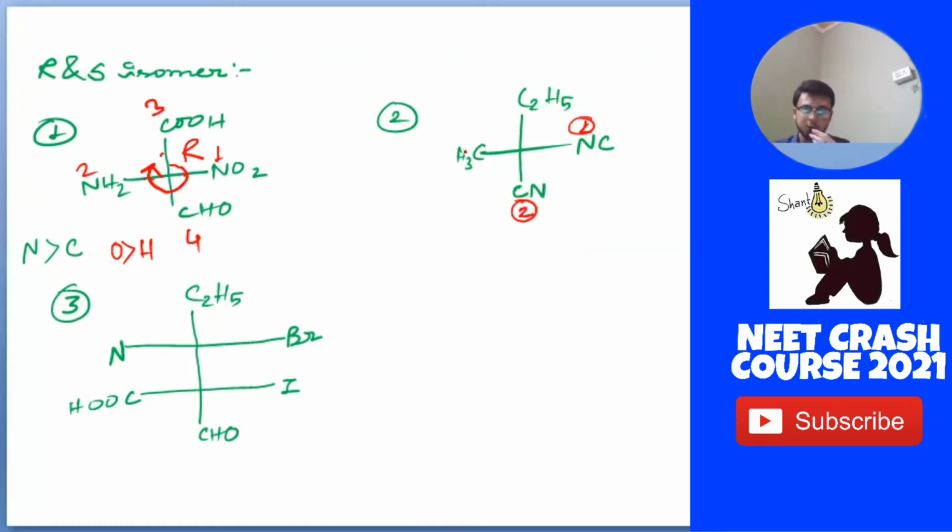Now how will we decide it on the CH3 and C2H5? We write this C2H5 or imagine it like CH2CH3. That means the second atom of C2H5 will be carbon, and for CH3 it will be hydrogen. So that's how we can easily decide. So it will be 3, and it will be 4. See, this 4 is not present here like this, it is present here like this. So that's how it will go for a variation, but I am going to tell it later.